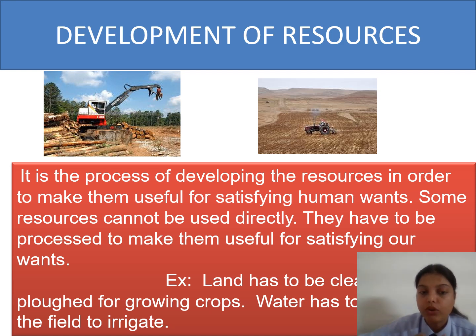They have to be processed to make them useful for satisfying our needs and wants. For example, land has to be cleared for production of crops. If a farmer wants to grow crops, they have to clean the ground first. After that, they can grow crops on it.